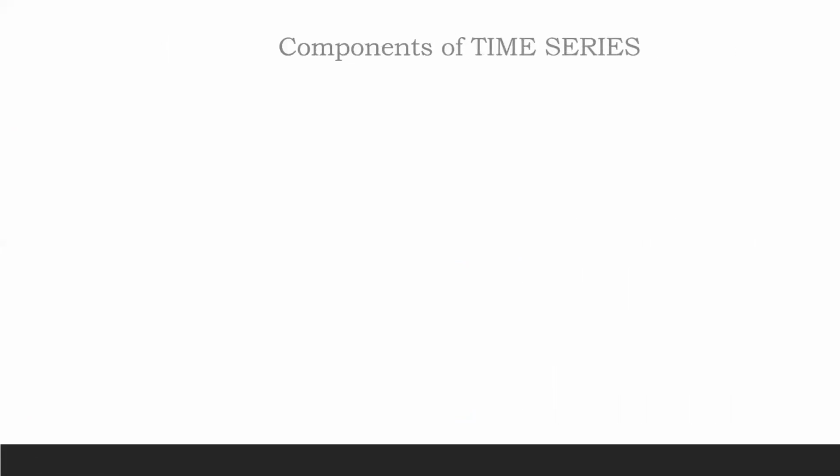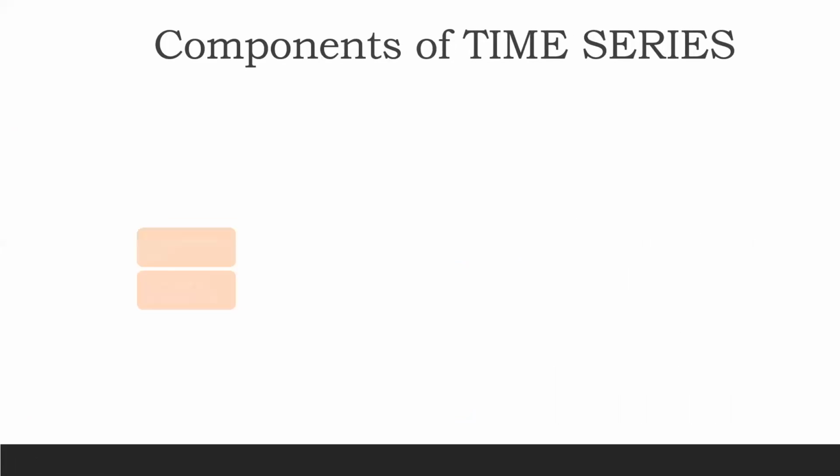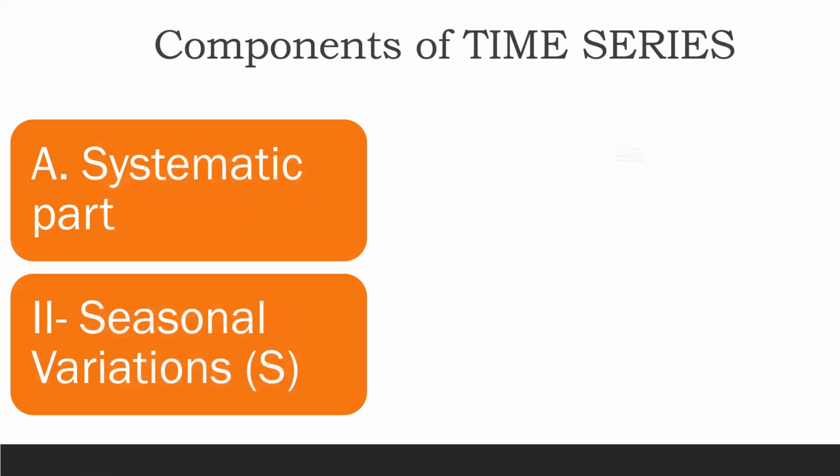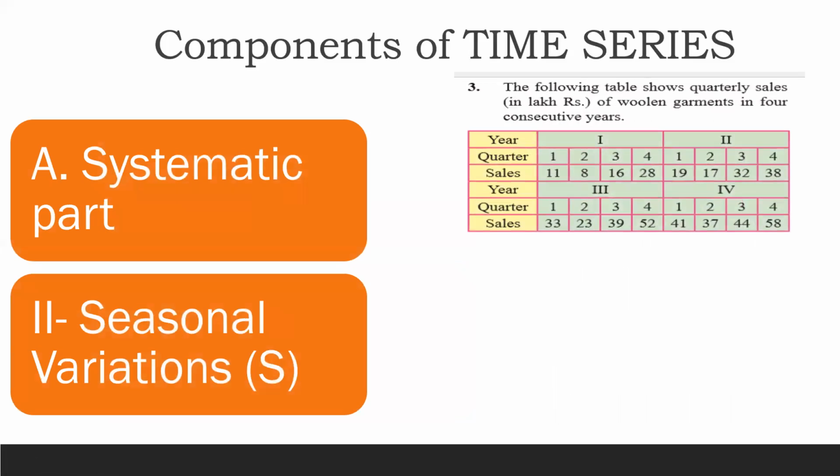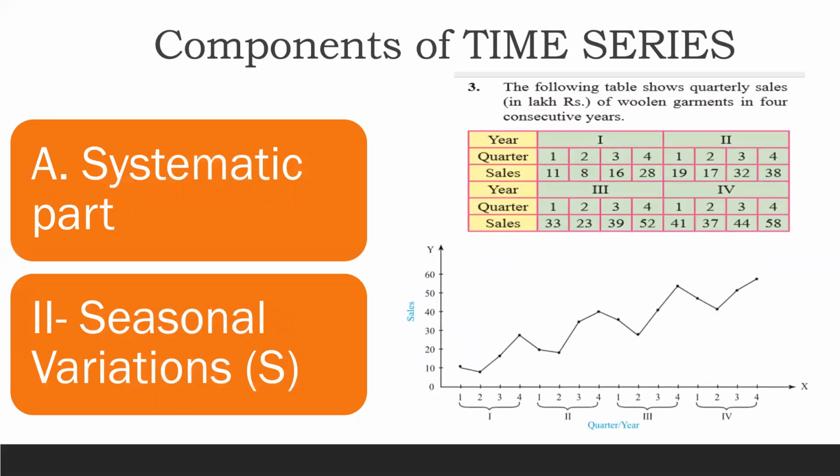So again, if I want to see this particular thing with the help of a graph, I can plot it like this. Now, as you can see, the following table shows quarterly sales of woolen garments in 4 consecutive years. So उन्होंने आपको 4 साल का data दिया है, which is divided into 4 different quarters. So as you can see, graph has been plotted and there are many fluctuations involved.